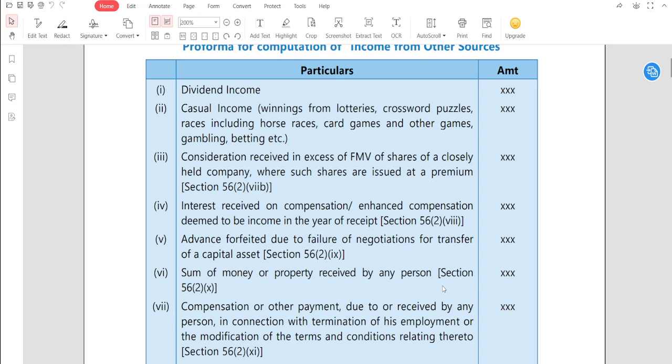The first thing is the dividend income. Sir, dividend income तो पता है, dividend income is the dividend as defined under section 2 subsection 22, okay? So dividend income, it may be from an Indian company or it may be from a foreign company. Casual income, sir, in a very broad sense. Casual income is nothing but the income which arises from casual work or a casual way.